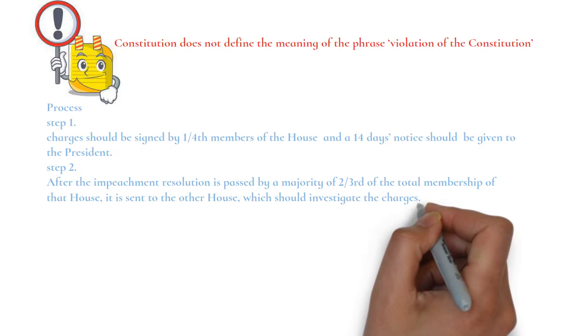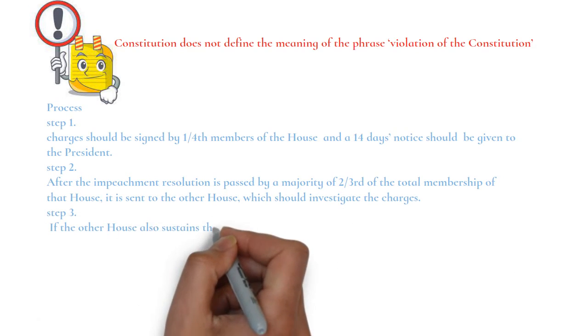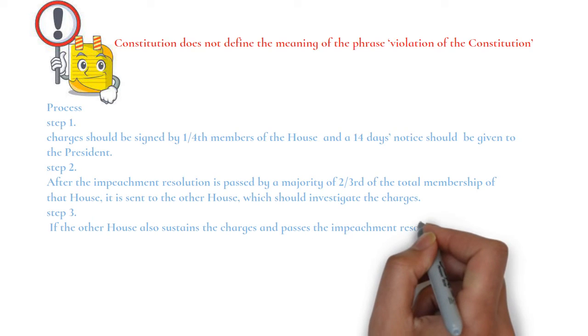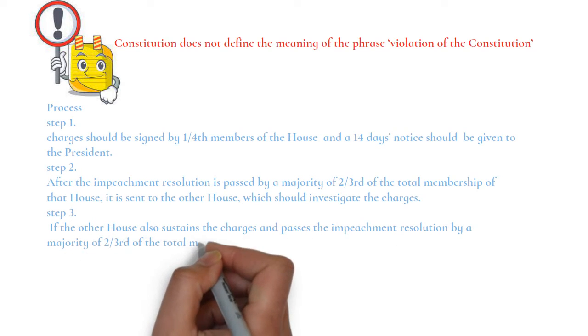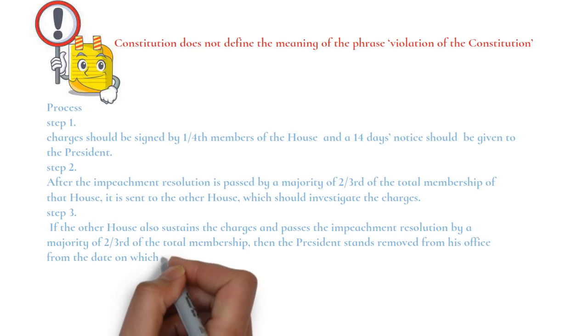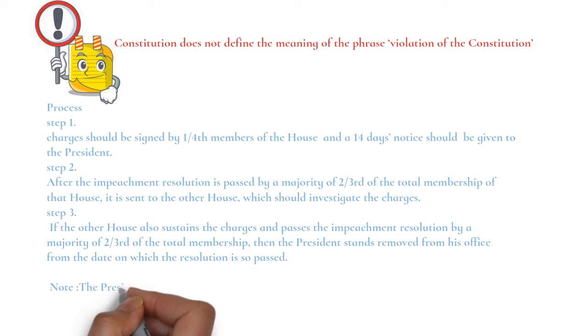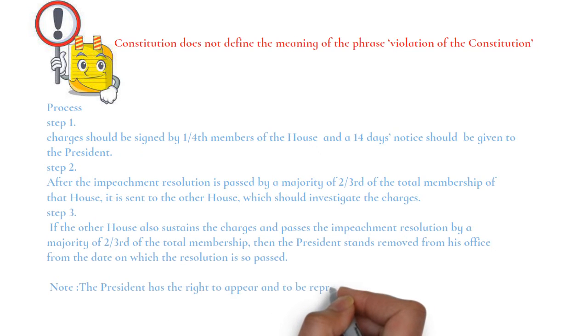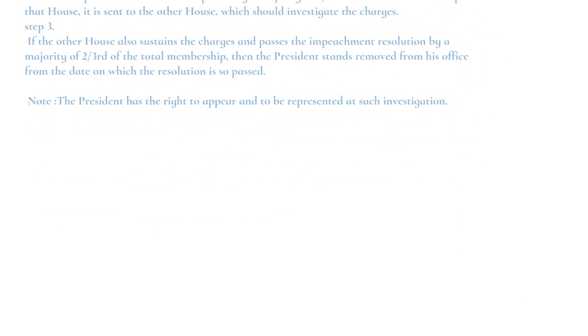Step 3, if the other house also sustains the charges and passes the impeachment resolution by a majority of 2/3 of the total membership of the house, then the president stands removed from his office from the date on which the resolution is so passed. Note: president has the right to appear and to be represented at such investigation.